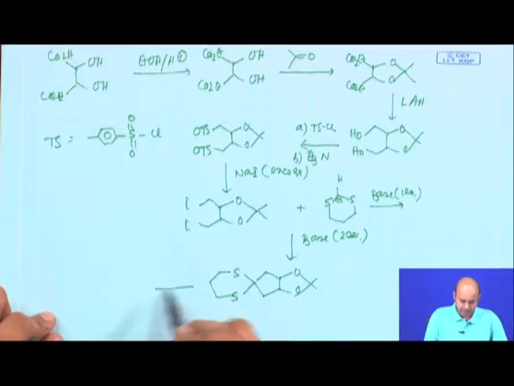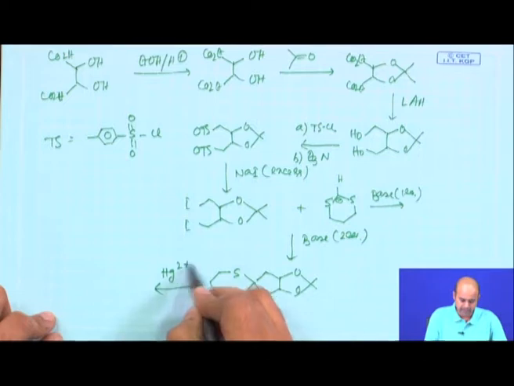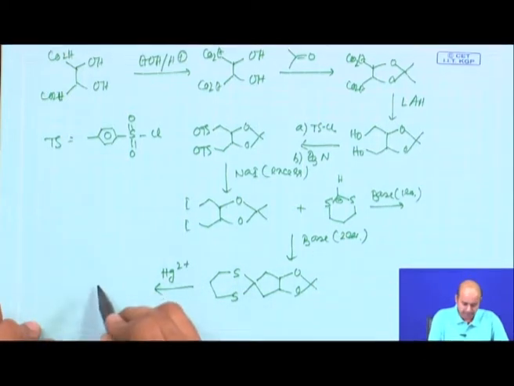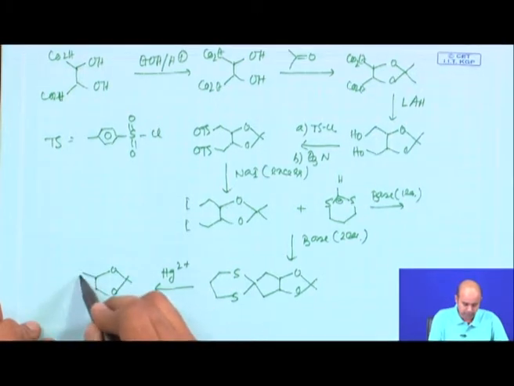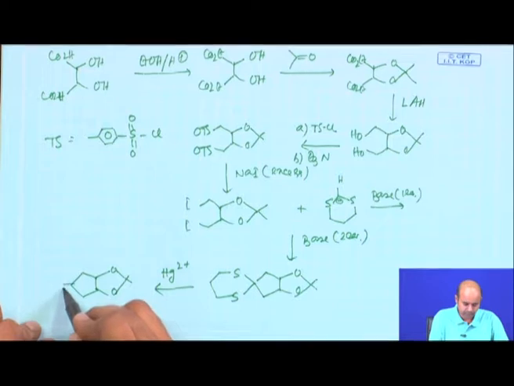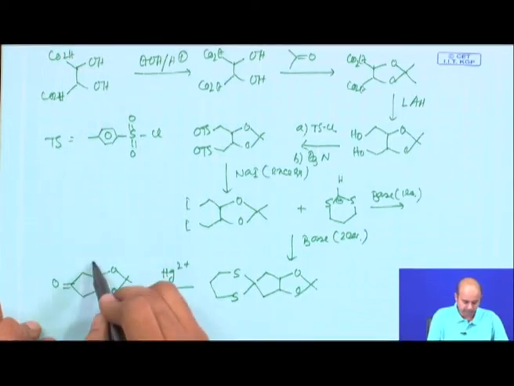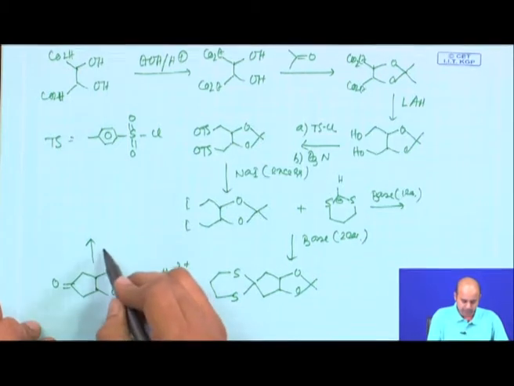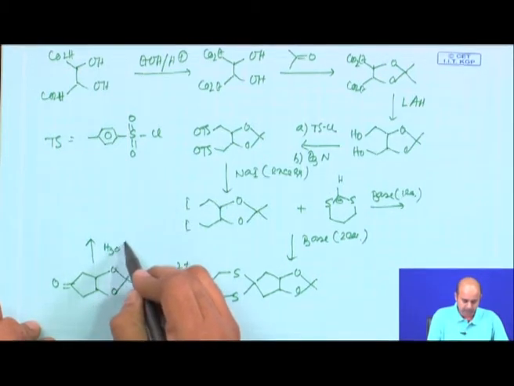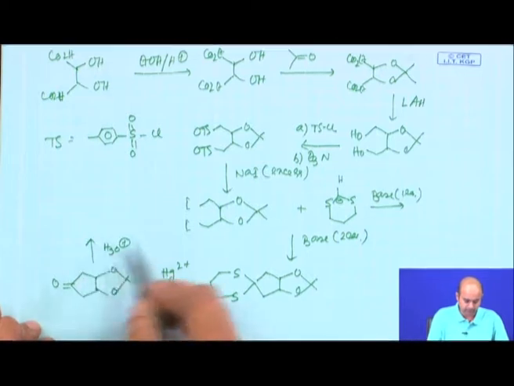Now, you need to remove this dithiane, which is normally done with Hg2+ mercury treatment, and then you will get back your original ketone, which is required. Finally, you remove this hydroxy protection by treating with aqueous acidic workup.